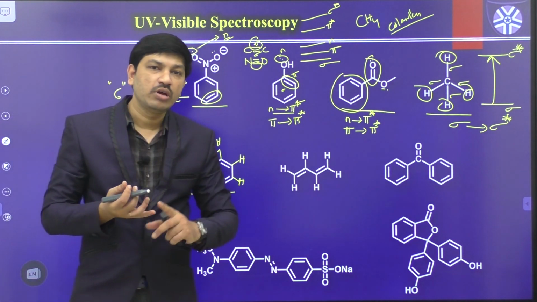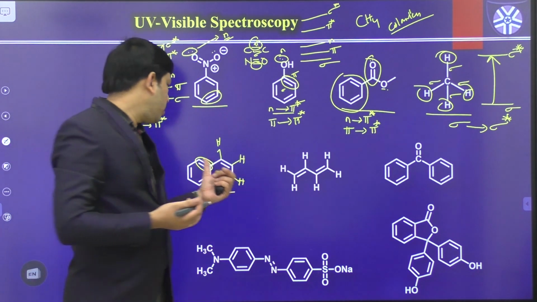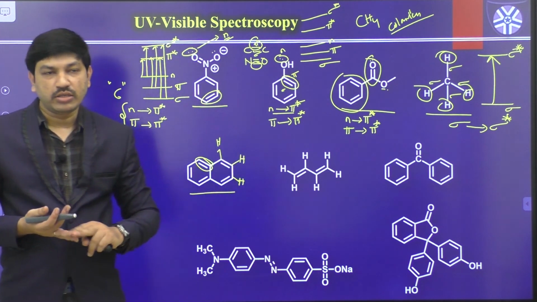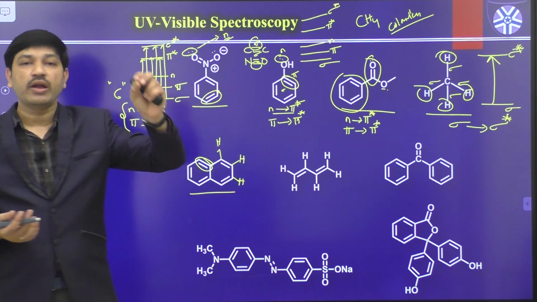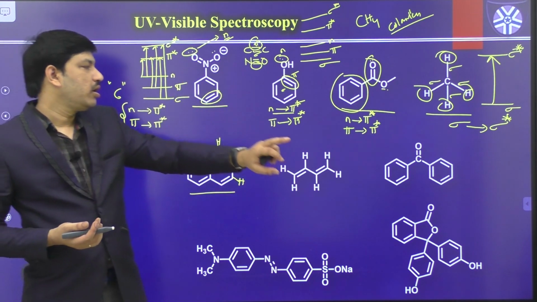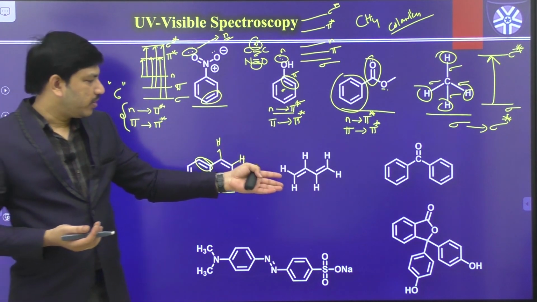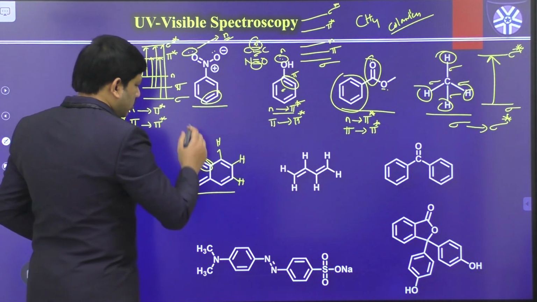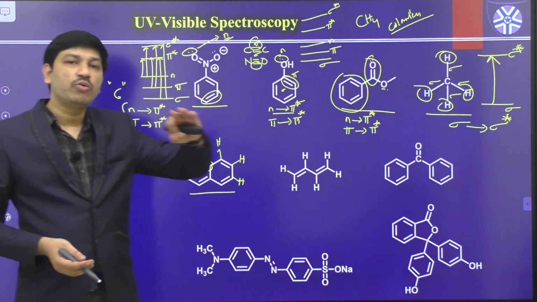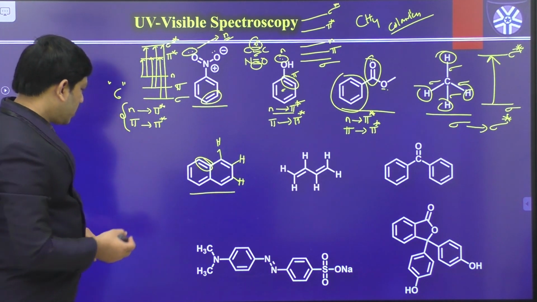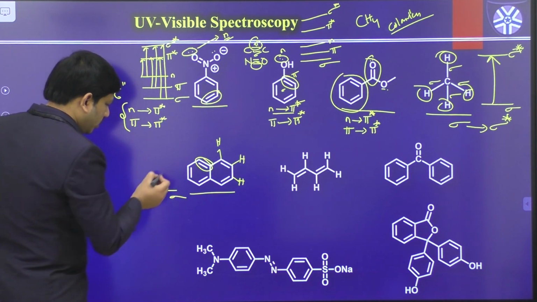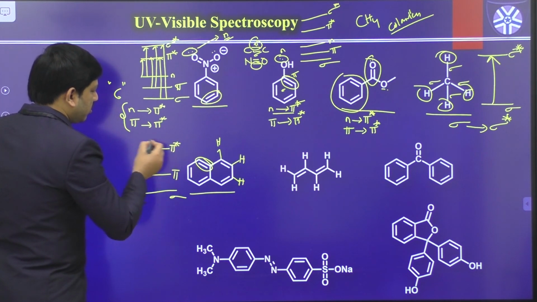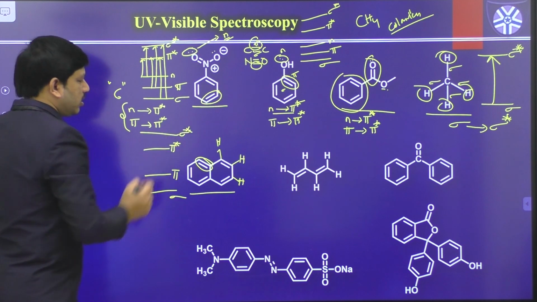Sigma bonding is available and pi bonding is available, and neither carbon nor hydrogen contains any lone pair of electrons. That means this molecule doesn't contain any lone-pair atoms like oxygen, sulfur, or nitrogen. So in this case, there are no non-bonding electrons. That means there is no question of a non-bonding level, but we have sigma bonding and pi bonding and the corresponding pi star and sigma star.